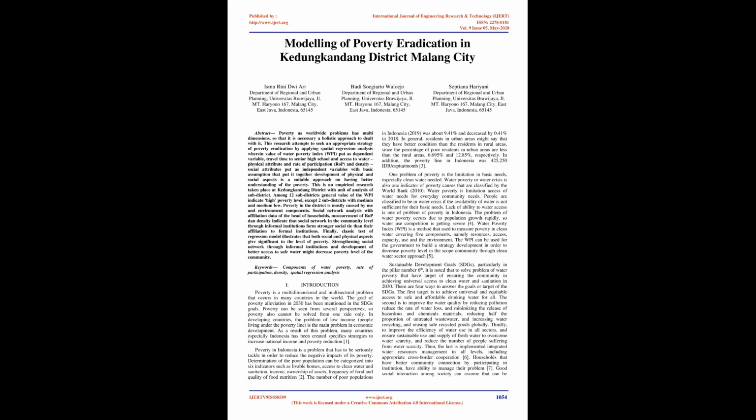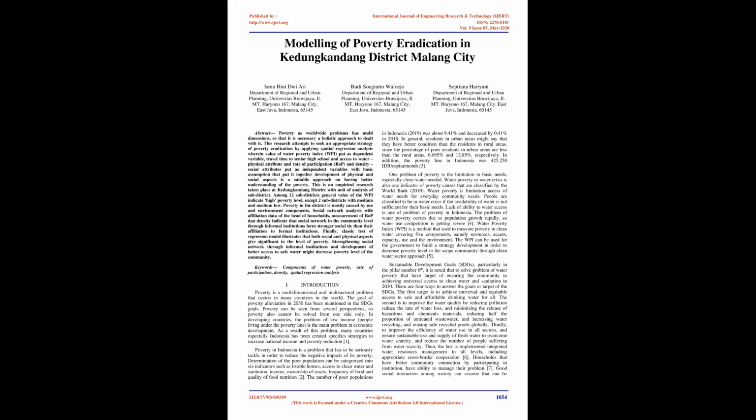Finally, the classic test of the regression model illustrates that both social and physical aspects give a significant effect to the level of poverty. Strengthening social networks through informal institutions and developing better access to safe water might decrease the poverty level of the community. Keywords: components of water poverty, rate of participation, density, spatial regression analysis.